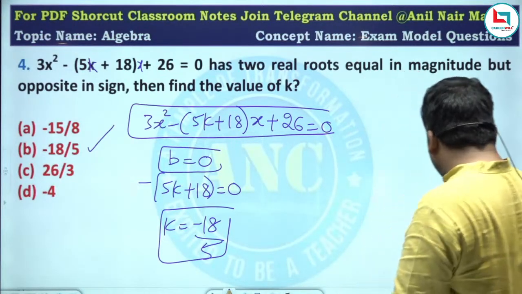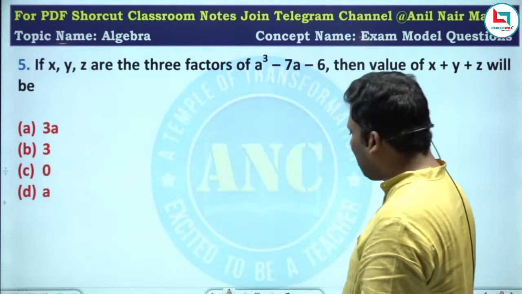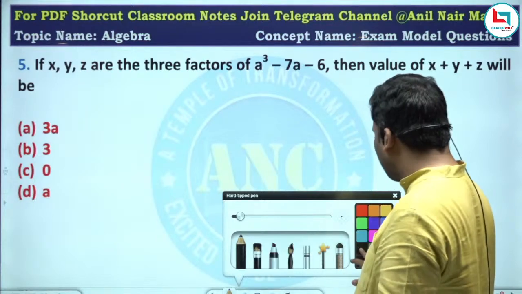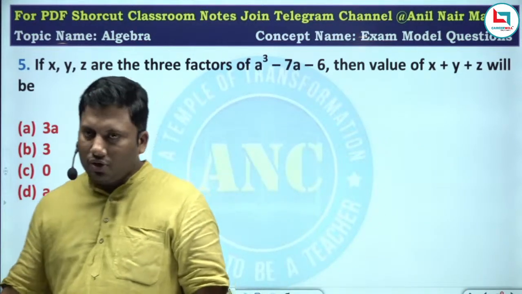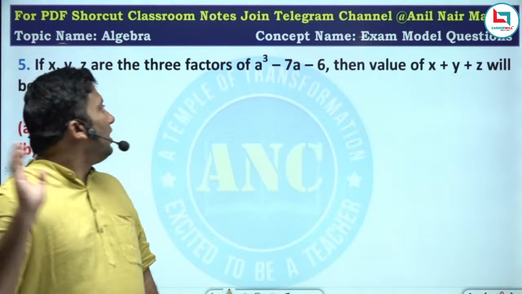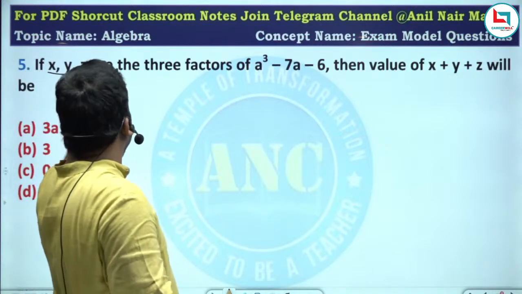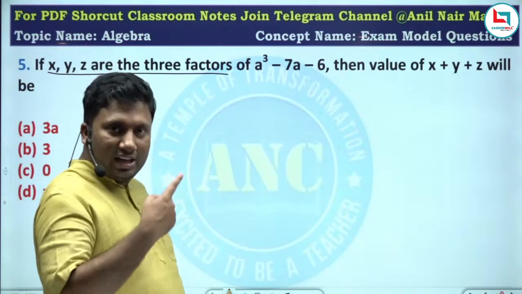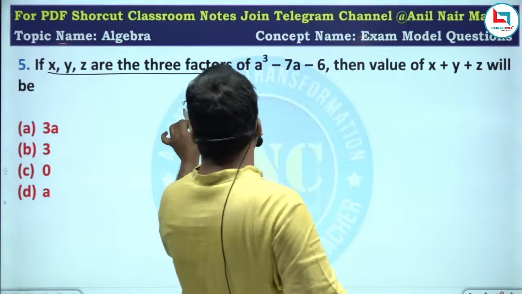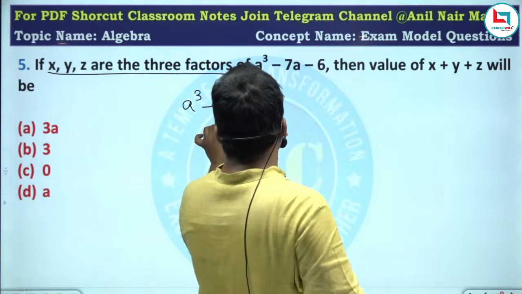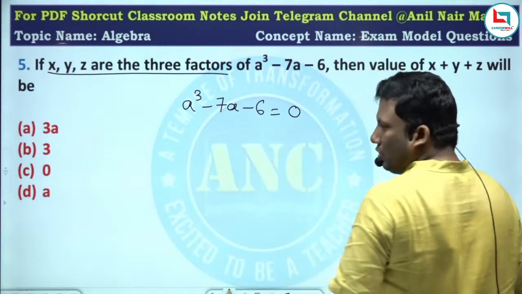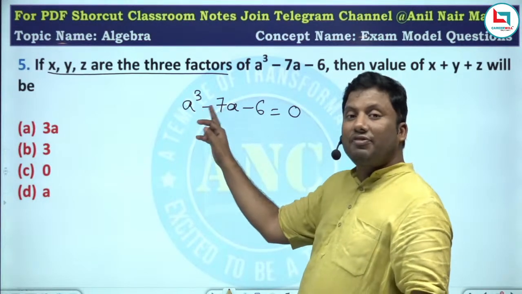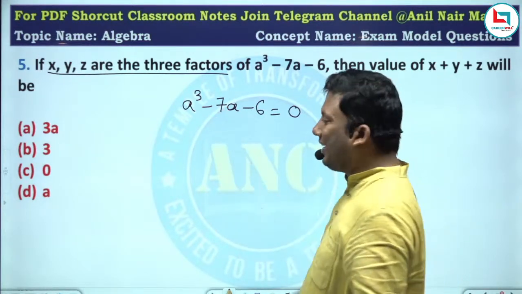Another straightforward conceptual question. Now, this is a very good question. Read the question first. Question is, if x, y, z are the three roots of the cubic equation a cube minus 7a minus 6 equivalent to 0. What is missing after a cube? A square is missing.